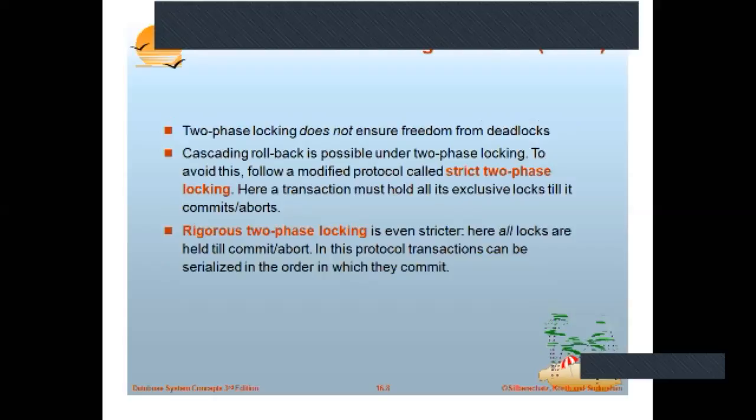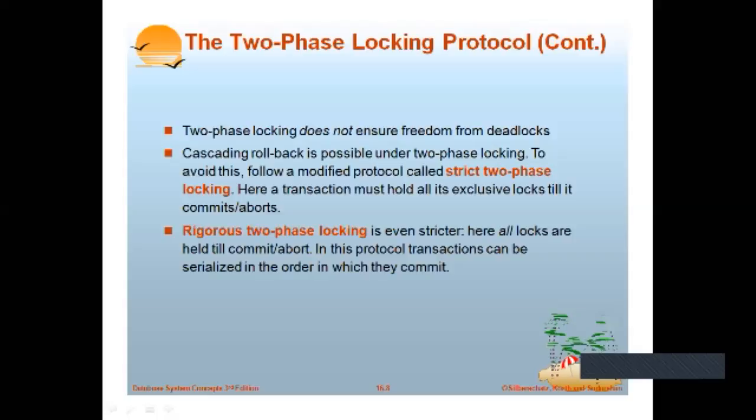Next is rigorous 2PL. Till now we have seen strict 2PL. Here it says that all the locks that are performed should be held until the transaction commits.